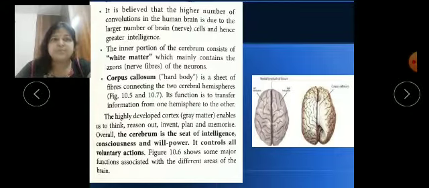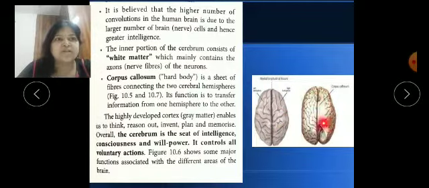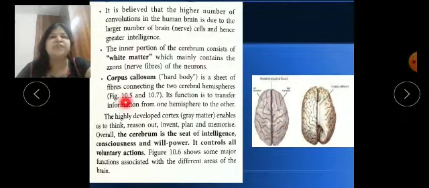Now you can see the center part in this picture, and here I am also showing the center part. It is the left and right hemisphere. In this diagram I am showing you the corpus callosum. You can see this is the medial line and this is the actual corpus callosum. It is a sheet of fibers connecting the two hemispheres. So I told you our two hemispheres are joined by the corpus callosum.